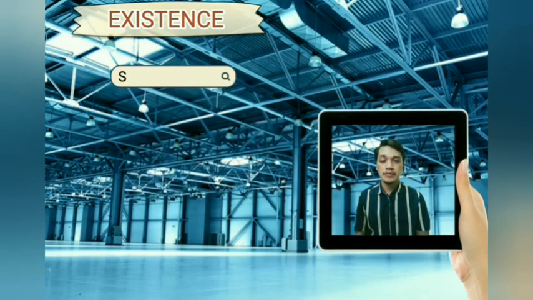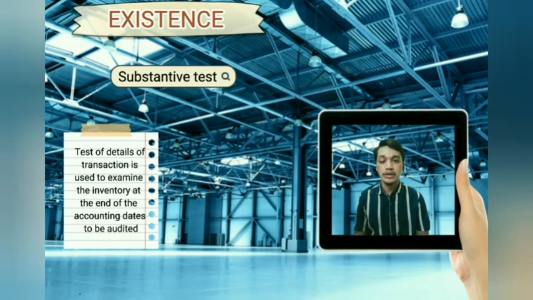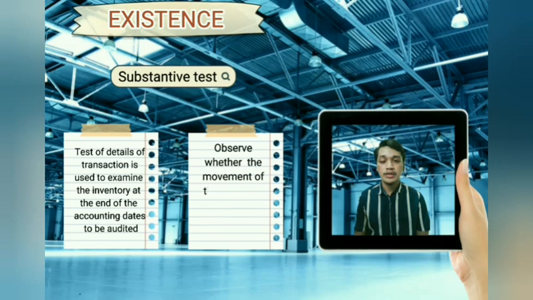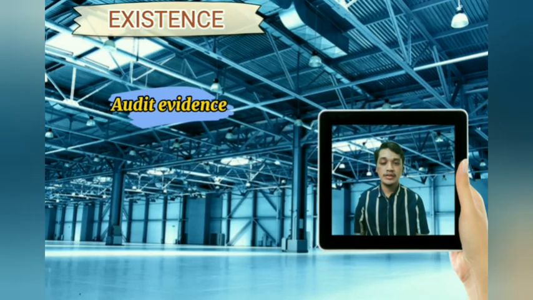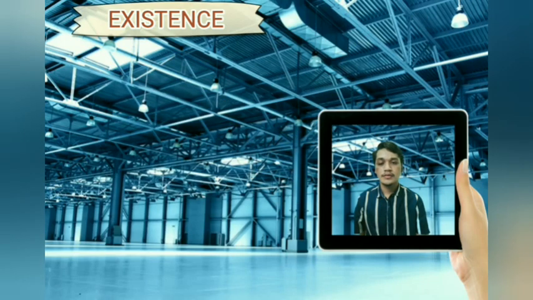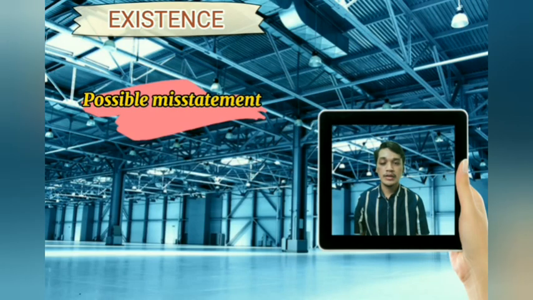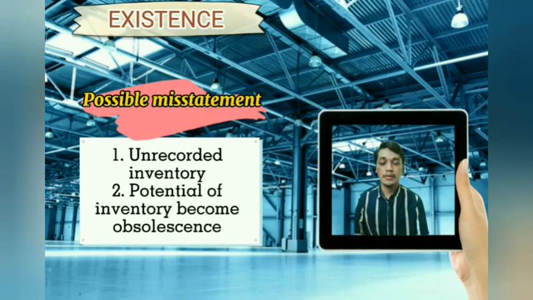Next is the substantive test. Test of details of transaction is used to examine the inventory at the end of the accounting dates to be audited. The auditor observes whether movement of the inventory takes place during the count. Audit evidence for existence are receiving report, vendor's invoice, purchase requisition, and purchase order. And lastly, possible misstatement. Possible misstatements related to existence are unrecorded inventory and potential of inventory becoming obsolete.